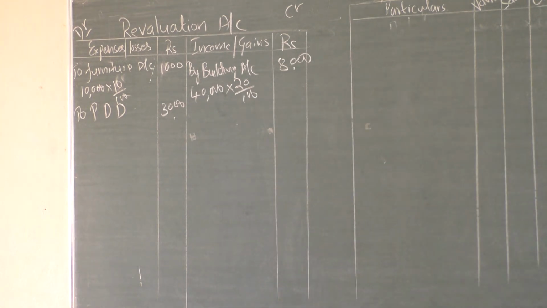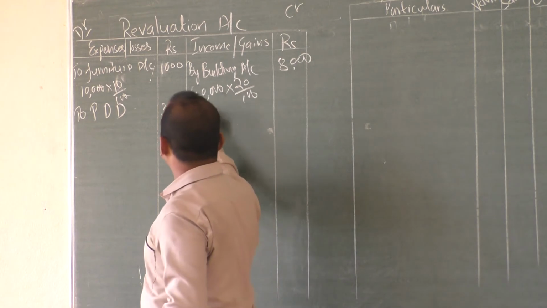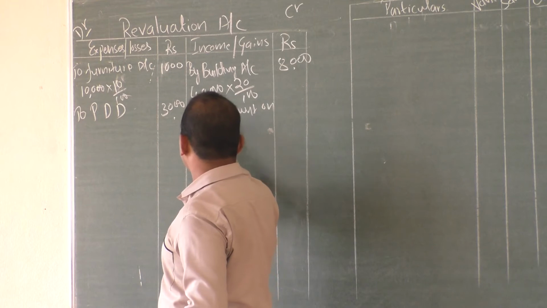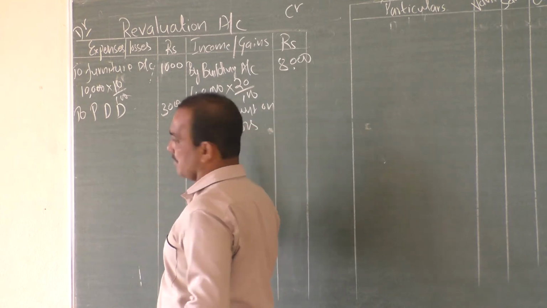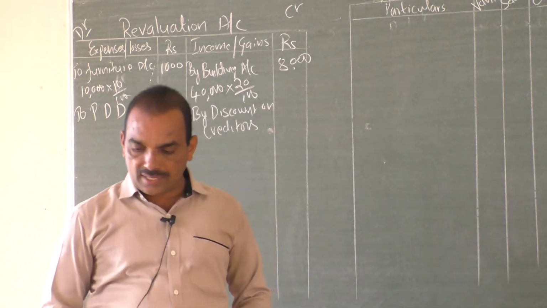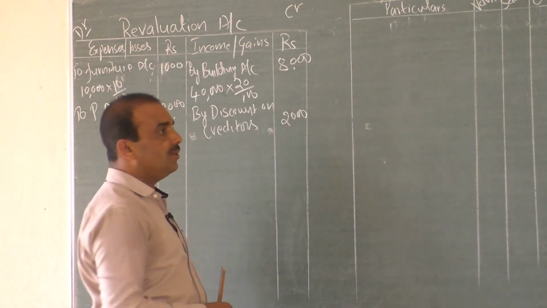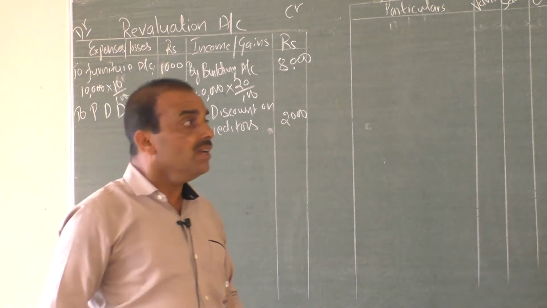And further, an amount of rupees 2000 due to creditor is not likely to be claimed and hence should be written off. That means that is an income to the business. Okay, that is income to the business, by discount on creditors. So discount on creditors 2000. Discount on creditor is 2000. So 4 adjustments are given to revaluation account.